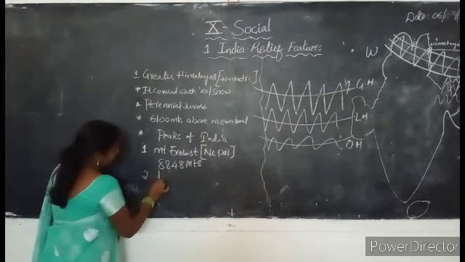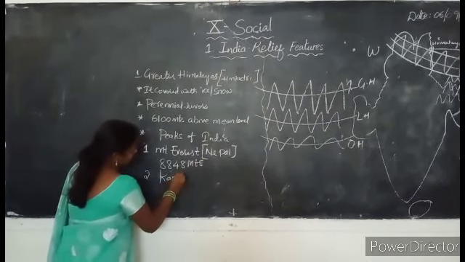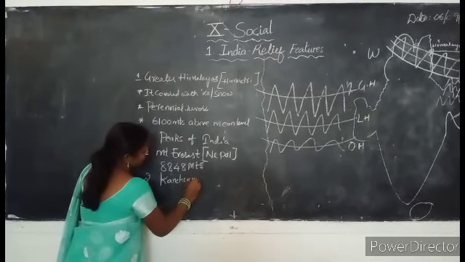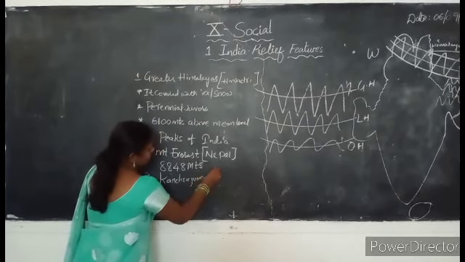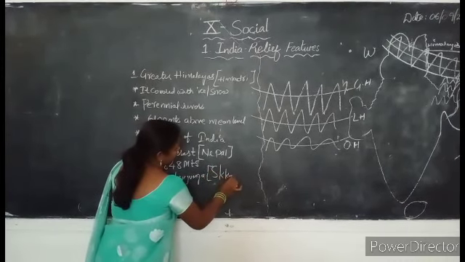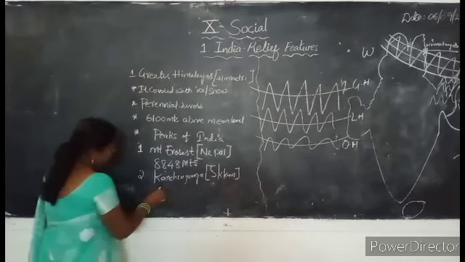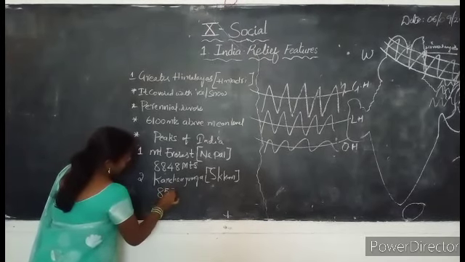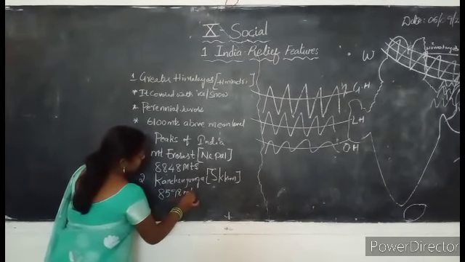Second one, Kanchenjunga, which is located in Sikkim, of height 8,588 meters.